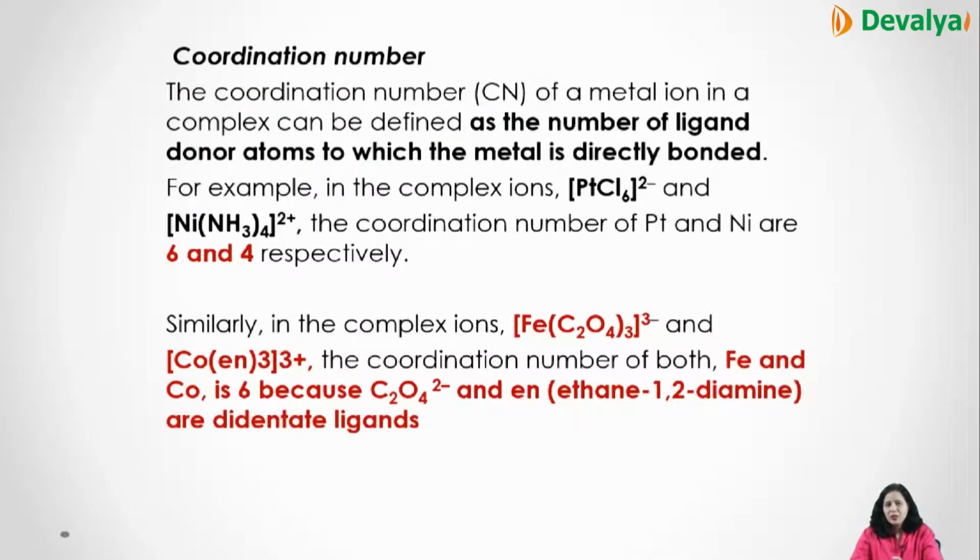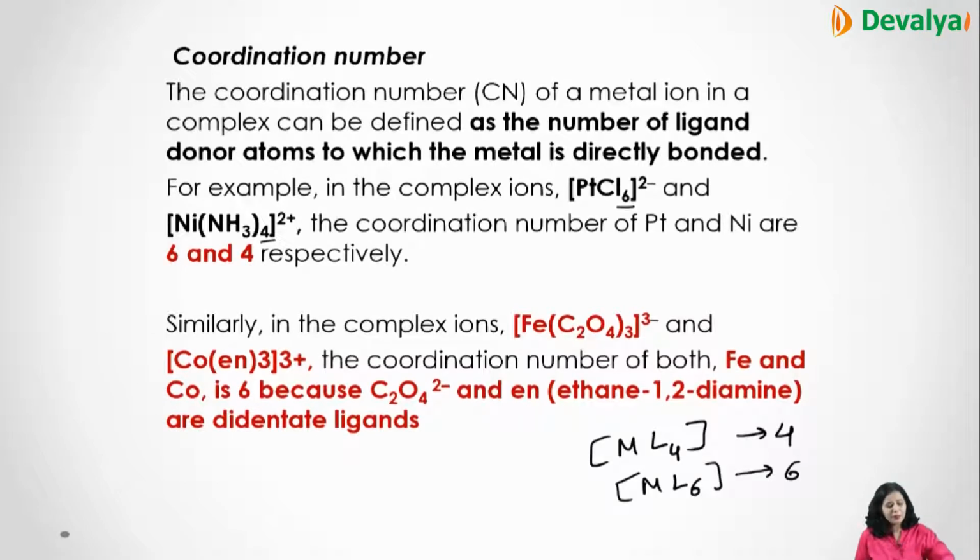Then is the coordination number. In simple language, it is the number of ligands attached to the metal atom, like ML4, so the coordination number is 4. If you have a metal attached with 6 ligands, then the coordination number is 6. Like in the example, you can see [PtCl6]2-, in platinum 6 ligands are attached, so the coordination number is 6. In nickel, 4 ligands are attached, so the coordination number is 4. So it is the number of ligands or donor atoms attached to the central metal atom.